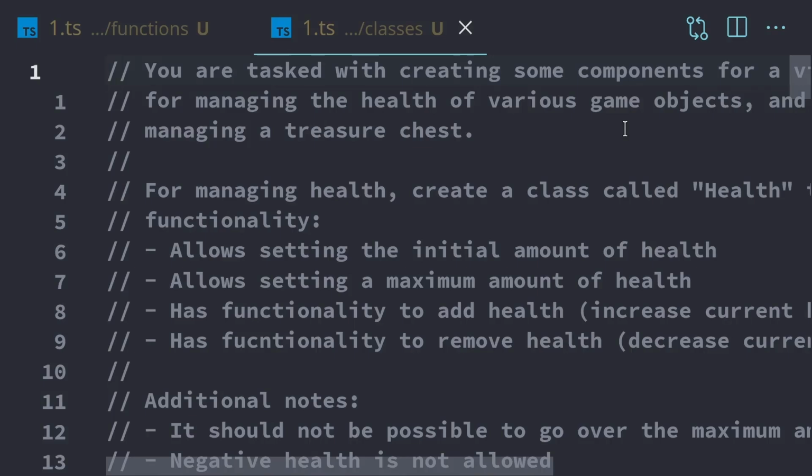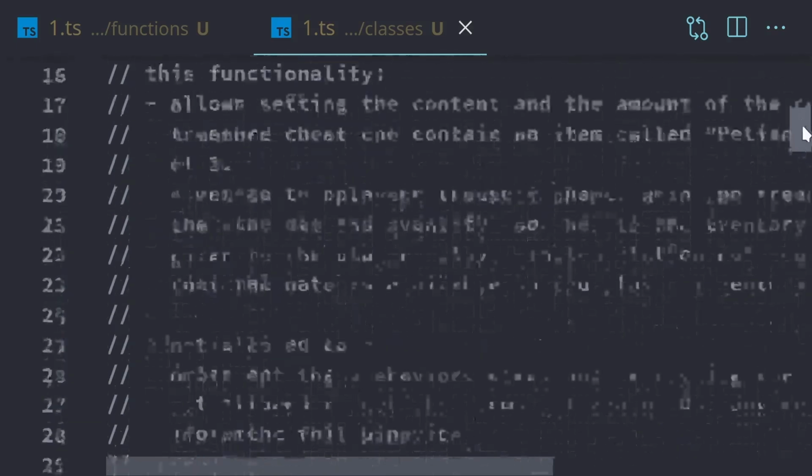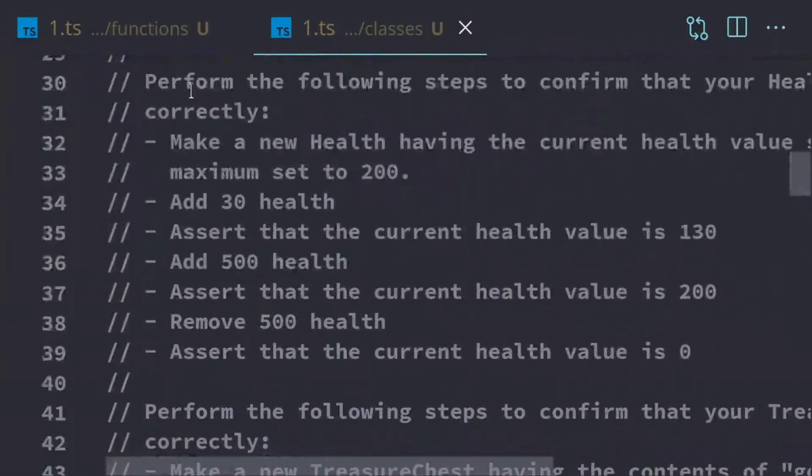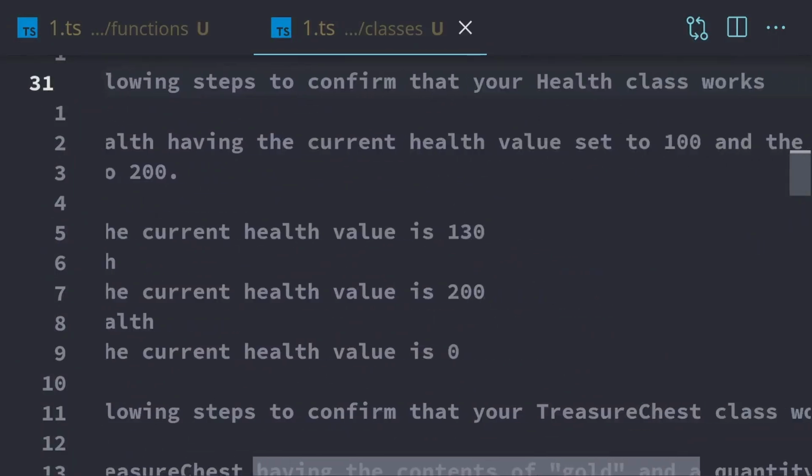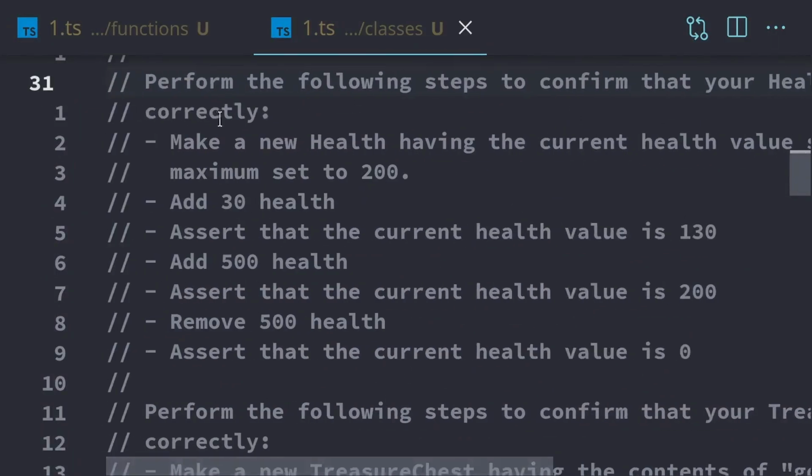In order to actually complete the exercises and check your work, most of them are going to have instructions on how to do that. And it'll say right here, perform the following steps to confirm that your class works correctly, and it's going to tell you to do these steps. And so after you run your code, you shouldn't get any errors. A successful run usually means there's going to be no output, or it's going to output something that the prompt told you should be output.